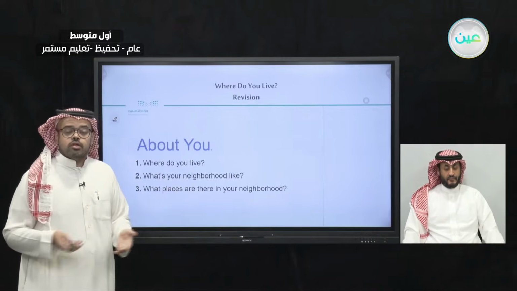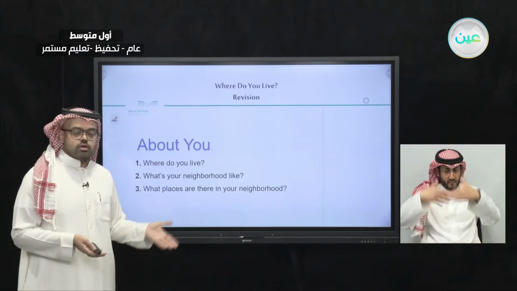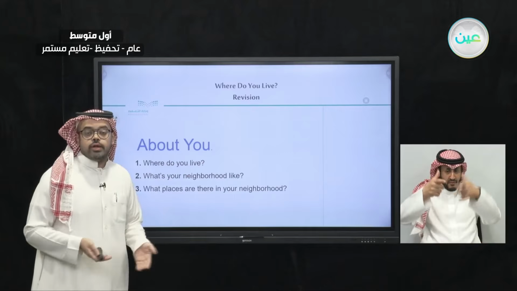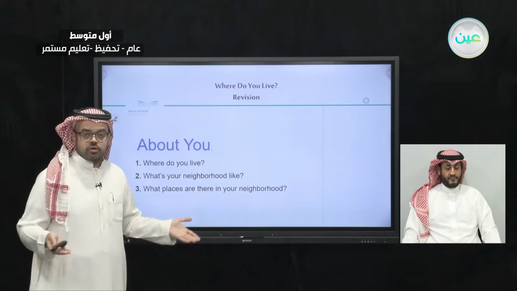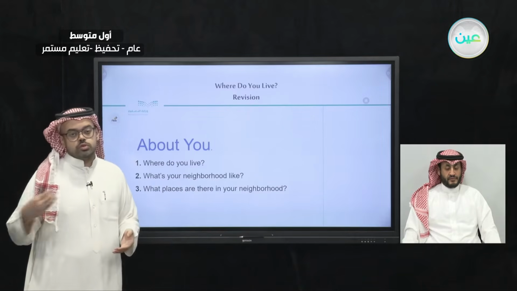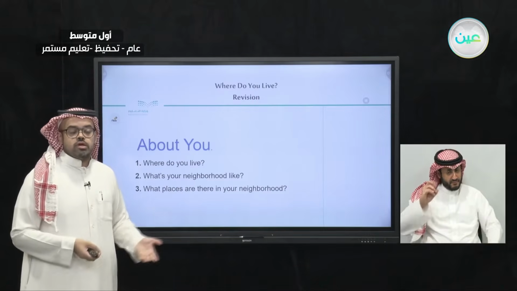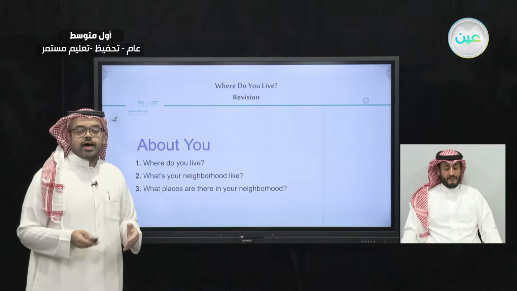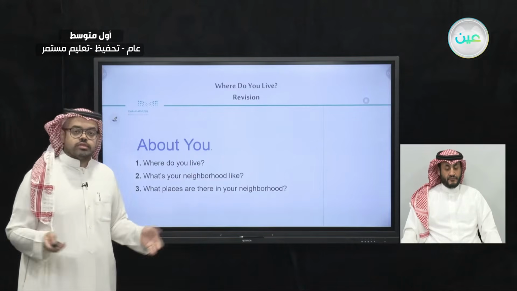And also we said if you don't want to talk about a city, but you want to talk about buildings, then you would use live with the preposition on. And you would say, I live on the second floor. Or also, if you want to mention a street, it's the same. You would use live with on and you would say, I live on King Abdulaziz Street, for example.